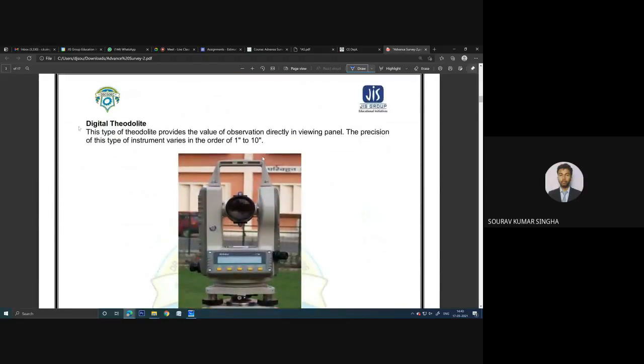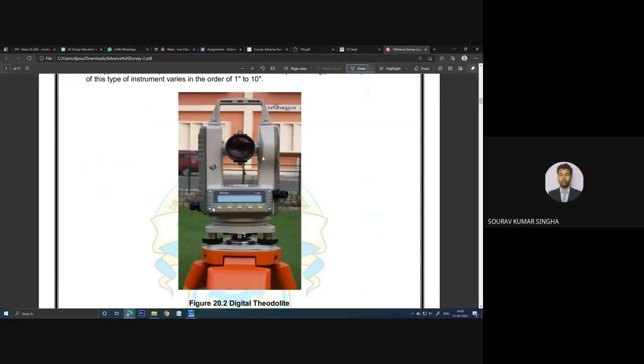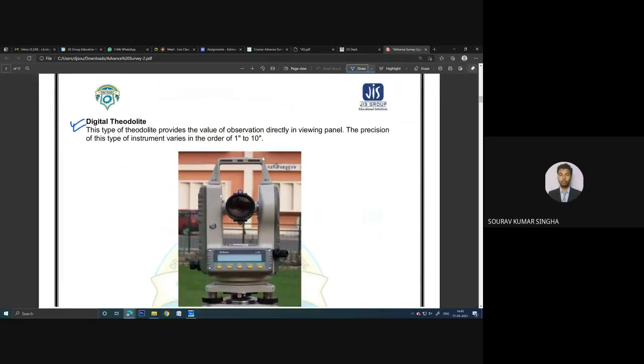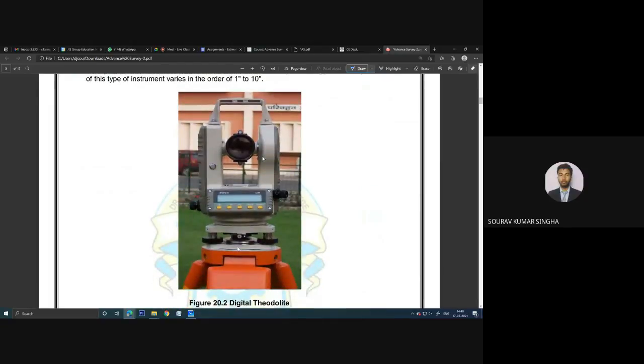And this is the digital theodolite. This kind of theodolite we have in our college as well. You can see we have this tripod in the lower portion, and using these 3 screws, and another in the back portion, we need to make it properly level. Firstly, using the tripod, preliminary leveling has to be done. Then using these 3 screws, we need to properly adjust the leveling of this theodolite.